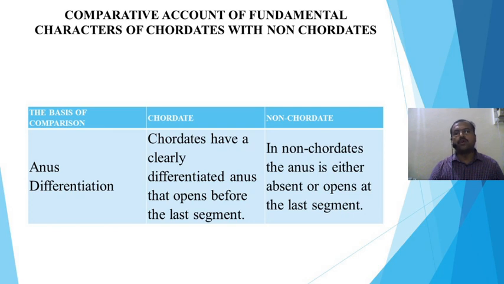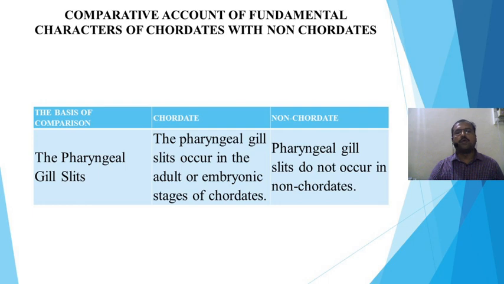In a non-chordate, the anus is either absent or opens at the last segment. About the pharyngeal gill slits. In a chordate, the pharyngeal gill slits occur in the adult or embryonic stages of life. But in non-chordates, pharyngeal gill slits do not occur throughout life.